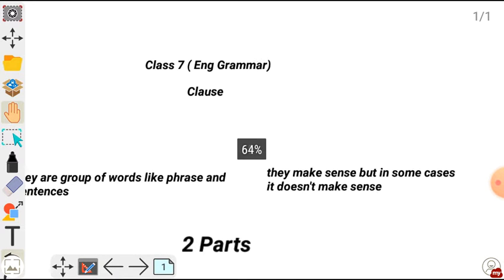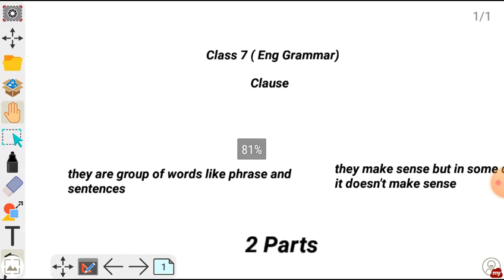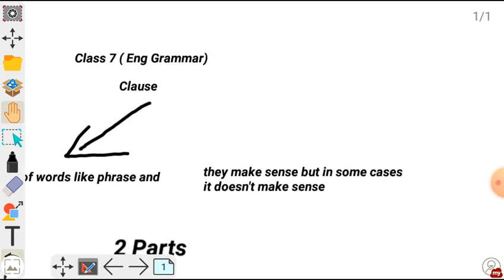What is a clause? Just like phrases and sentences, it is a group of words. And secondly, they make some sense in some conditions, but in some cases they don't make sense. When it comes to phrases, they don't make sense. But here in clauses, in some cases they make sense, but in some cases they don't. So let's discuss further.